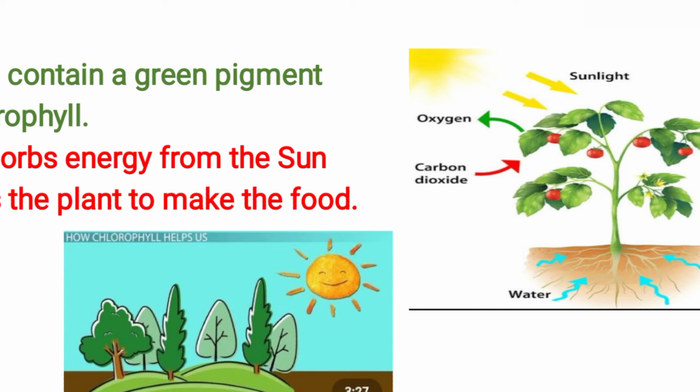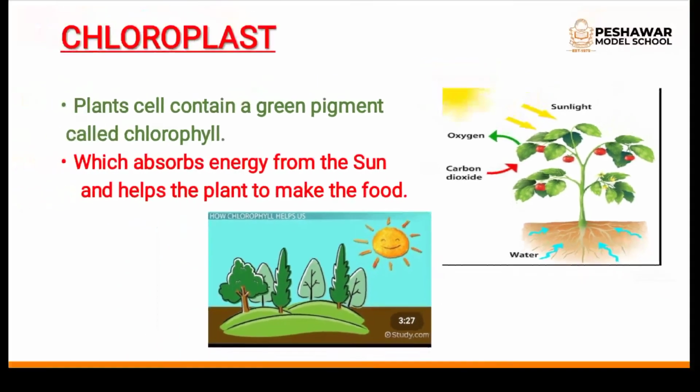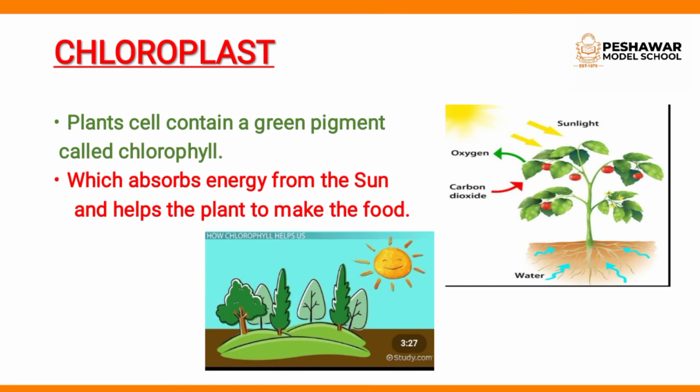This green color traps the sunlight, then plants prepare their food. Plants prepare their food by using sunlight, water and carbon dioxide, and this process is called photosynthesis.